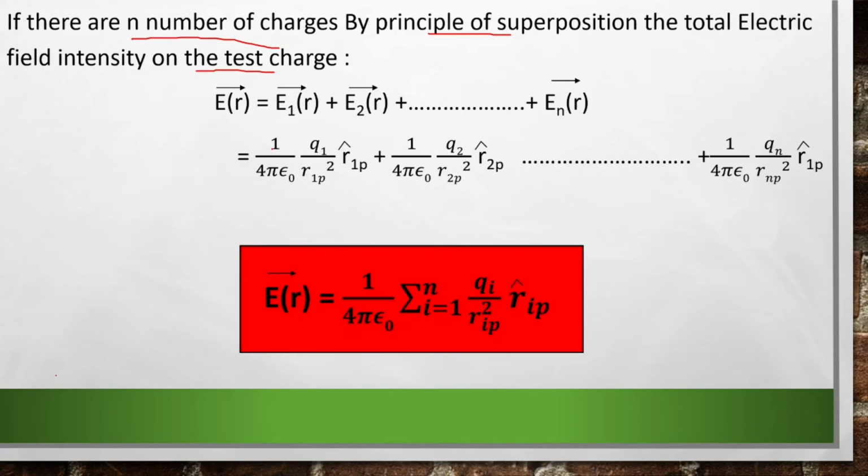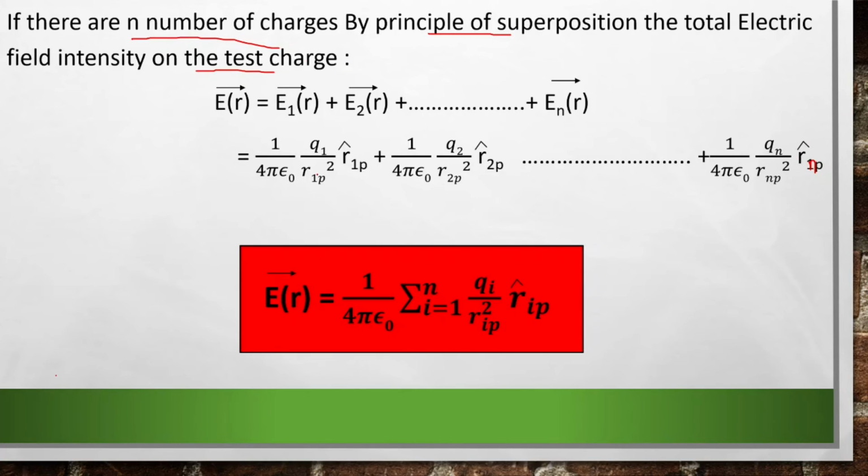So we can write the equation 1 by 4 pi epsilon 0, Q1 by R1P square, R1P cap, plus 1 by 4 pi epsilon 0, Q2 by R2P square, R2P cap. Likewise 1 by 4 pi epsilon 0, Qn by RnP square, RnP cap.